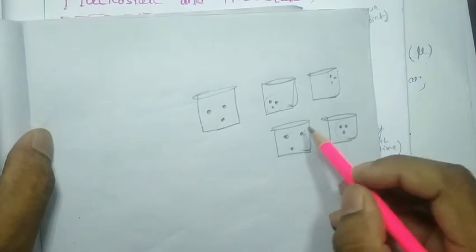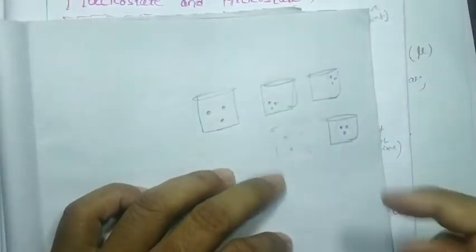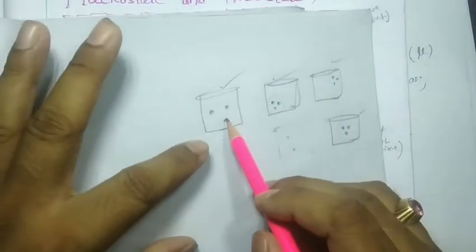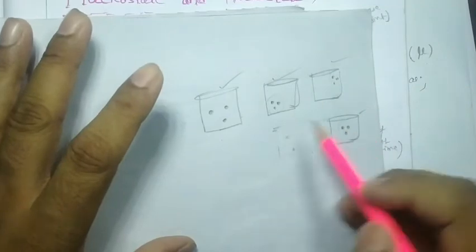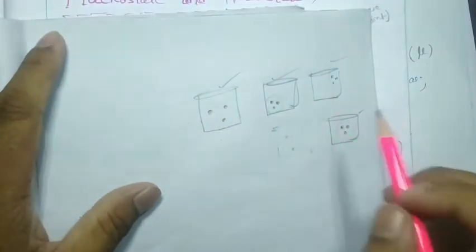And this one I drew twice, no problem. So these are the four situations I have drawn, representing different states of the molecules inside the gas container.